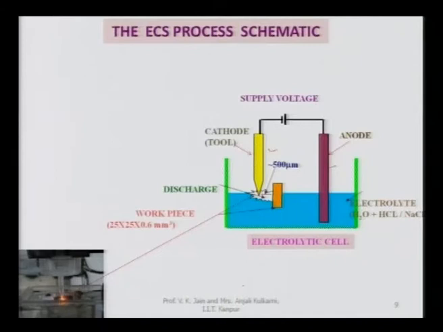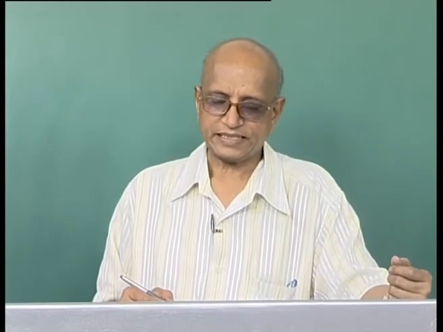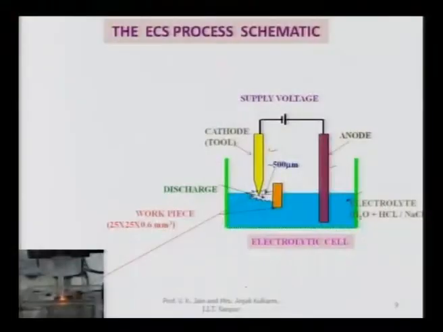The gap between the cathode tip where a spark is created and the workpiece top surface is around 500 micron. Now, you can see here that the workpiece is neither cathode nor anode. So, it can be electrically conducting or electrically non-conducting material, and discharge is taking place very close to the workpiece. That is why the heat generated in sparking is transferred to the workpiece, and that melts and vaporizes the workpiece material.